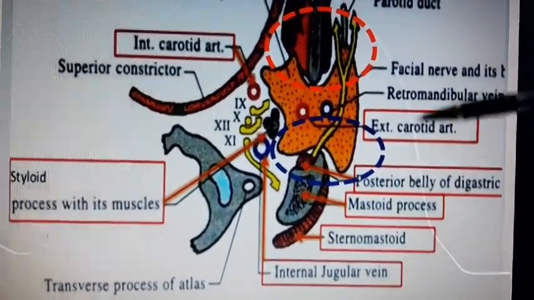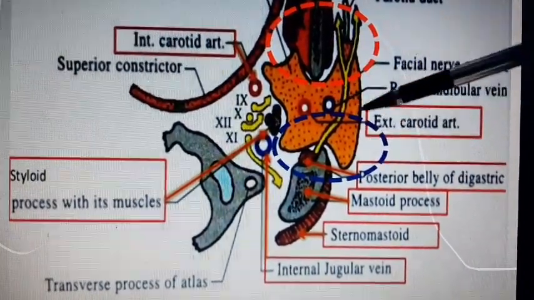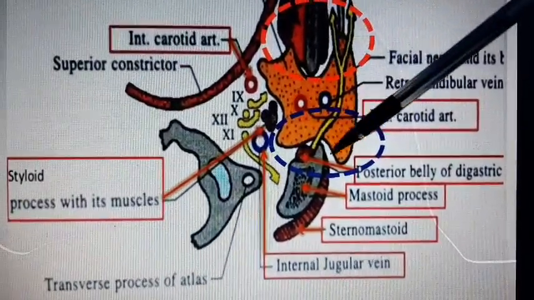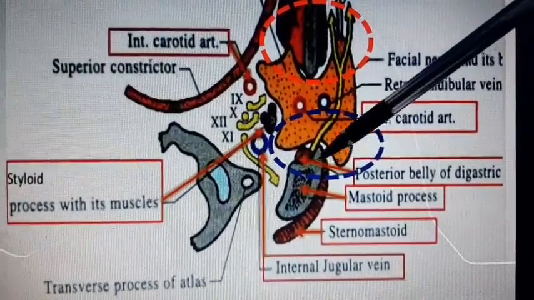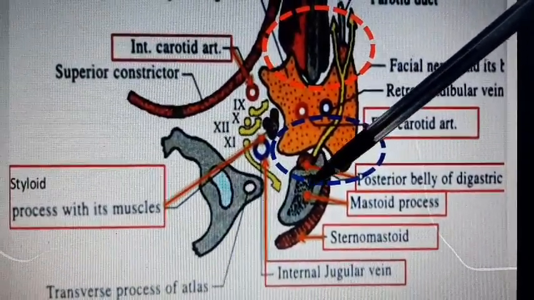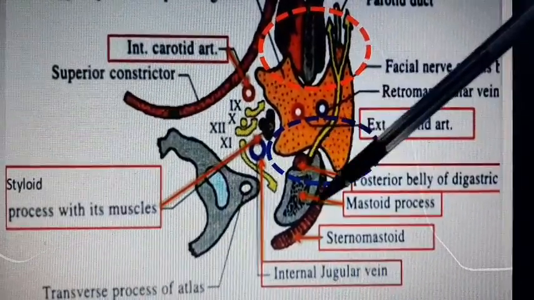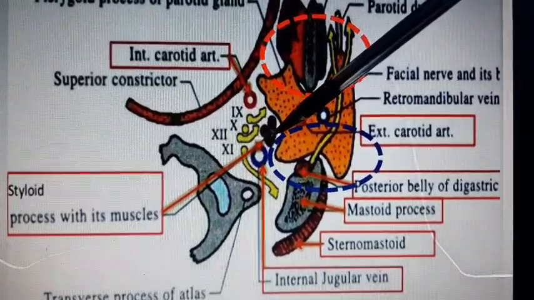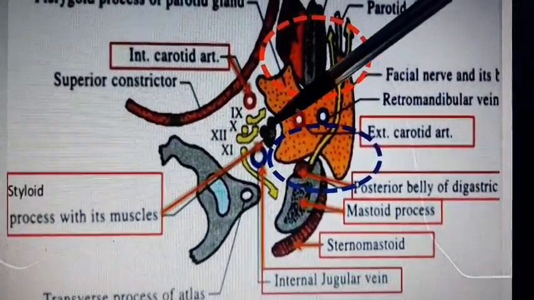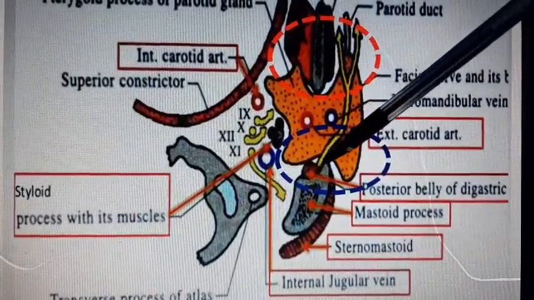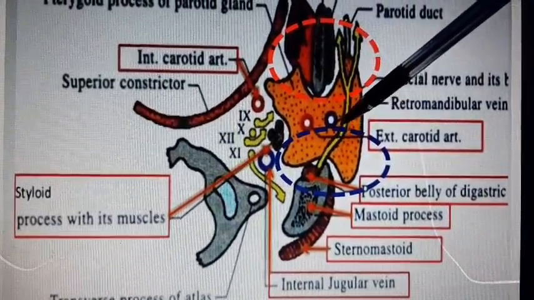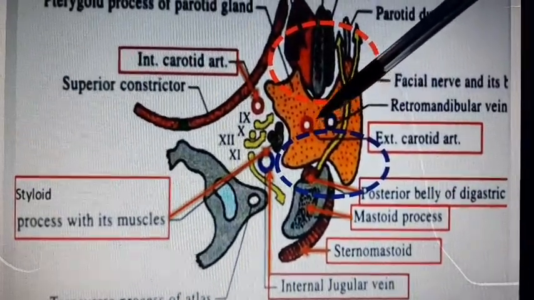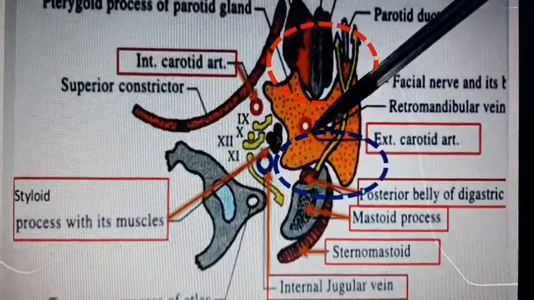In this atlas, the blue circle shows the posteromedial surface. This is the posteromedial surface, and related structures are the mastoid process, posterior belly of digastric muscle, sternocleidomastoid muscle. Here is the styloid process and muscles attached to it, and you can see this is the facial nerve entering the gland through this surface. This external carotid artery also enters the gland through this surface.